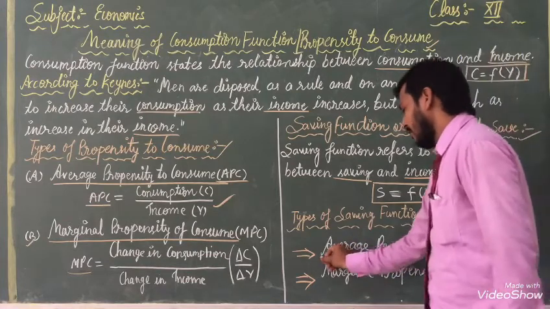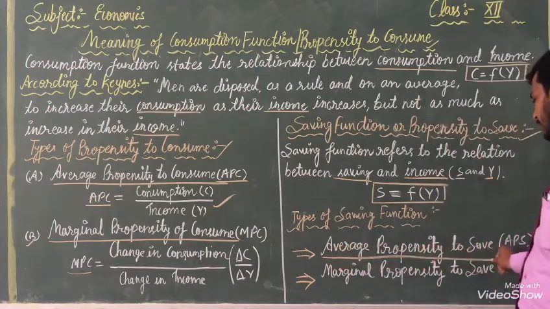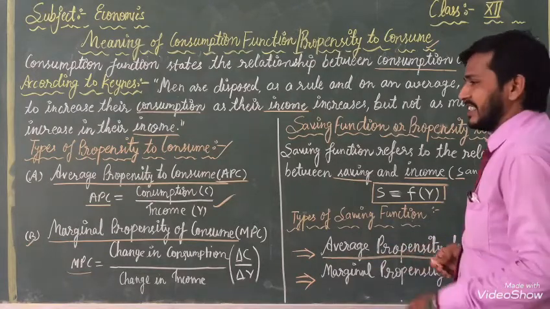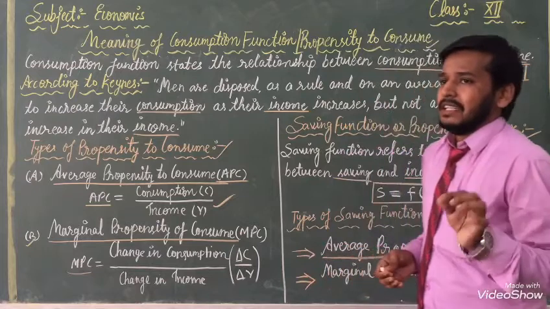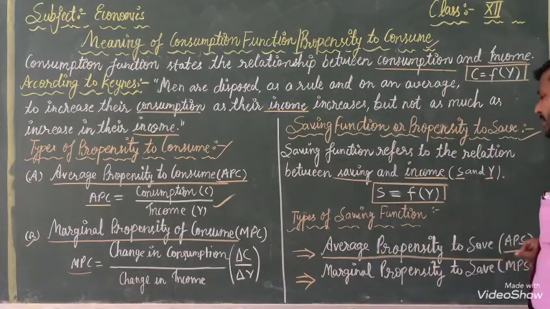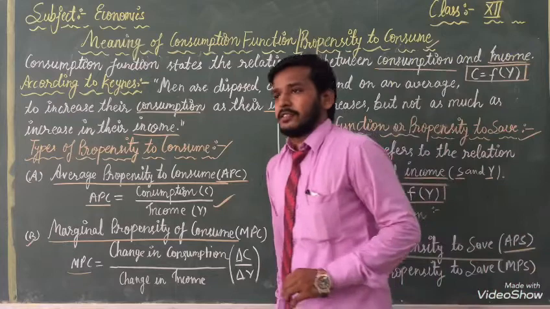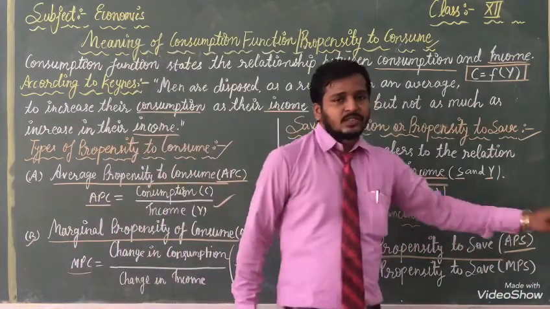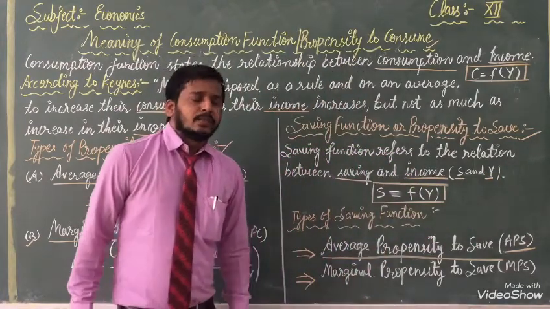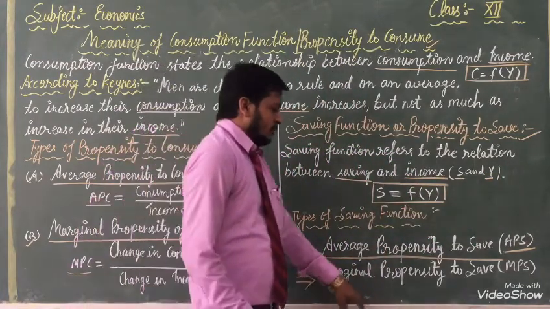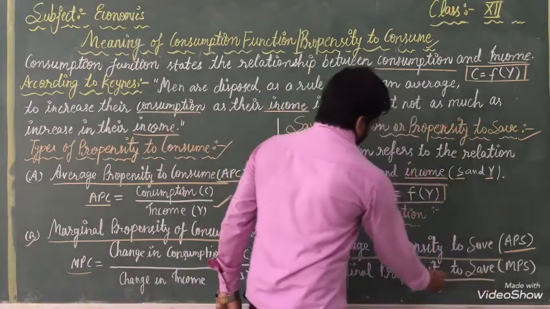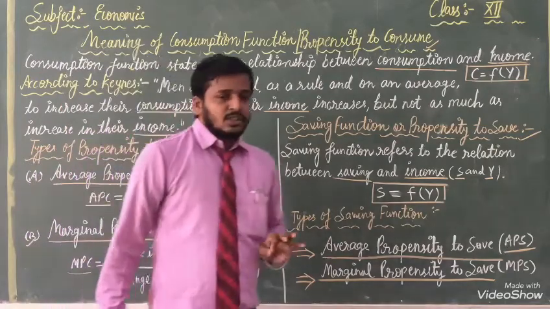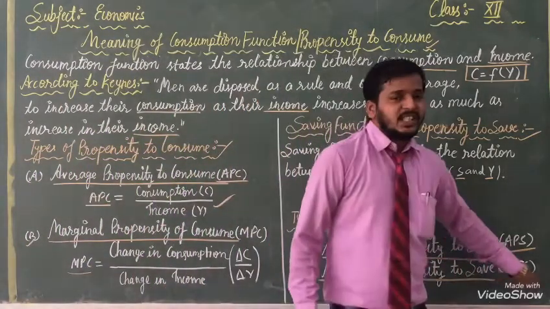First one is the average propensity to save, which we will write shortly as APS. Now the second one is given in front of you: marginal propensity to save, shortest form MPS.